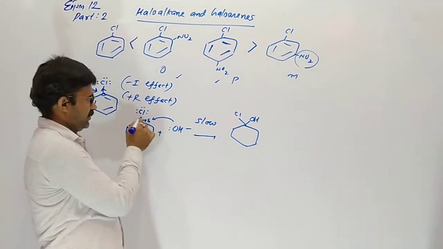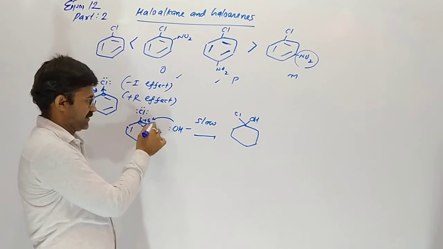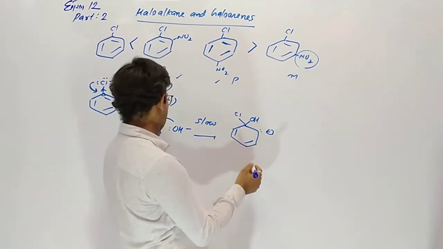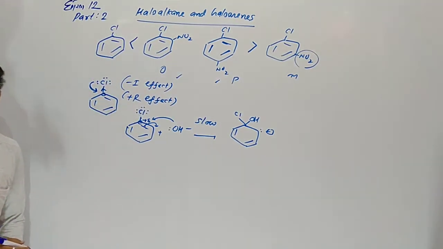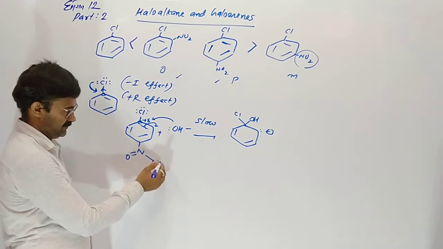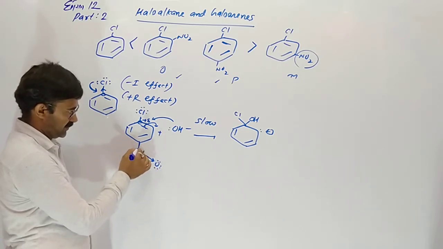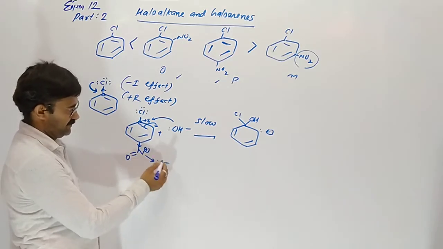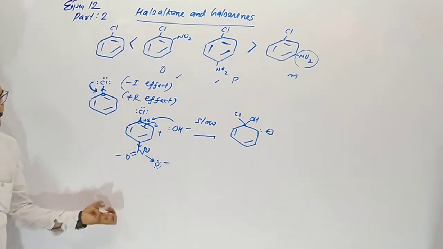So another bond forms and the pi bond breaks. These two electrons move toward the ortho place. And suppose NO2 is here. It is a withdrawal group, which decreases the electron density of the benzene ring.